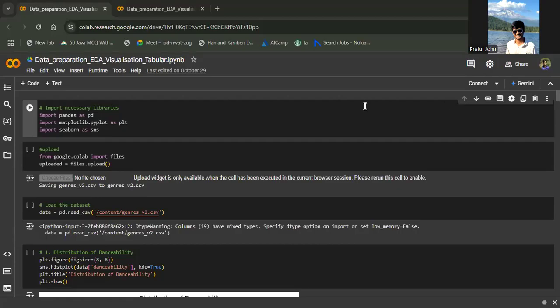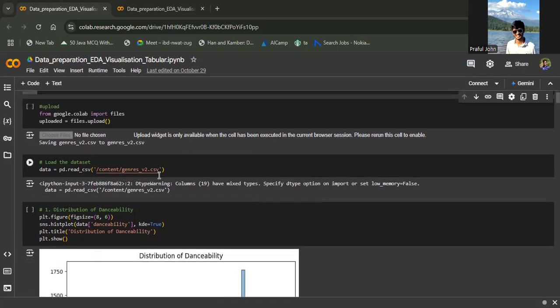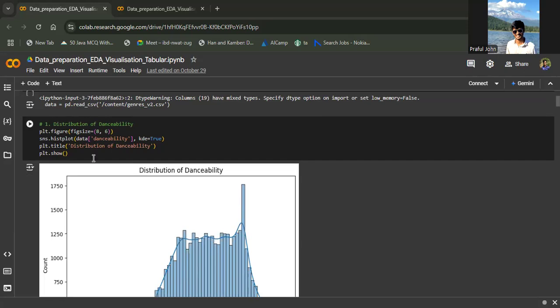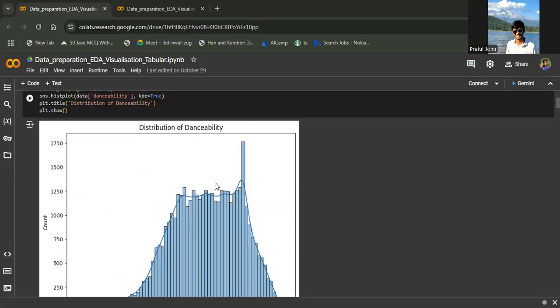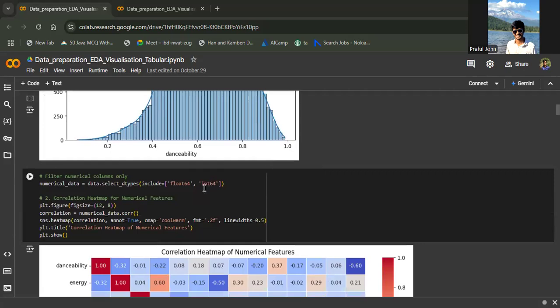We'll be doing data preparation, EDA, and visualization on tabular data sets. We'll begin by importing the necessary libraries, and we'll be using the Spotify genre classification data set. Then we'll look at the distribution of danceability, the music that is danceable, and we can see that it is pretty normally distributed. Then we'll see what the numerical features are and try to plot the correlation matrix for that.